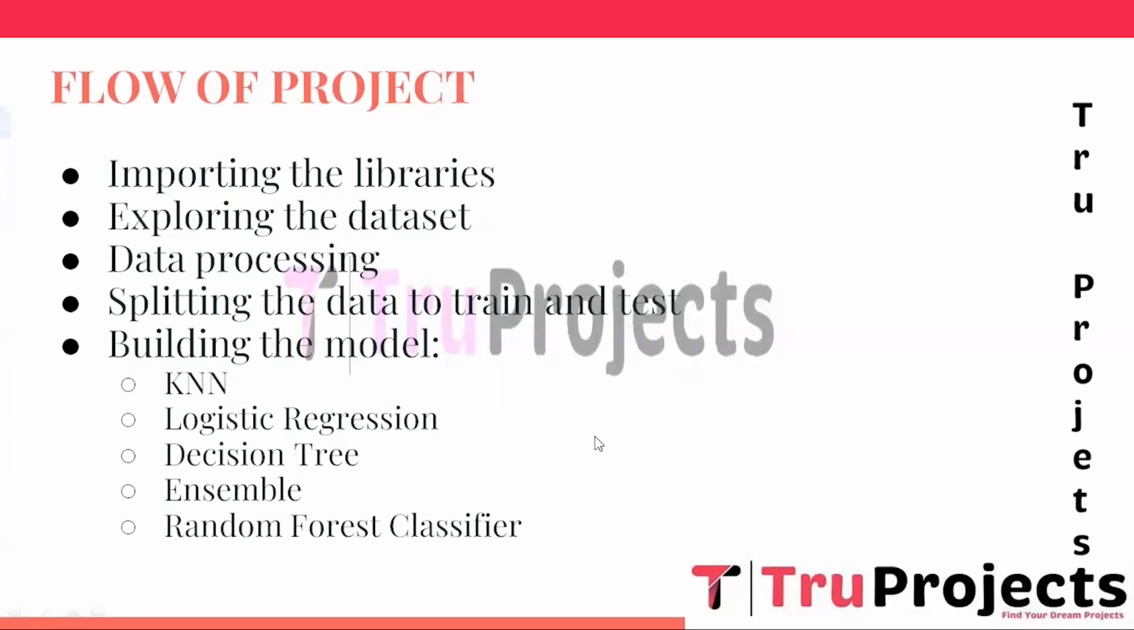And the second one is logistic regression. Logistic regression is a widely used classification algorithm that models the probability of an instance belonging to a particular class using a logistic function. And the third one is decision tree. Decision tree is a tree-like model that splits the data into subsets based on attribute values, leading to a hierarchy of decision rules to make the prediction. And the fourth one is ensemble. Ensemble random forest classifier is an ensemble learning technique that combines multiple decision trees to improve the prediction accuracy and reduce overfitting.